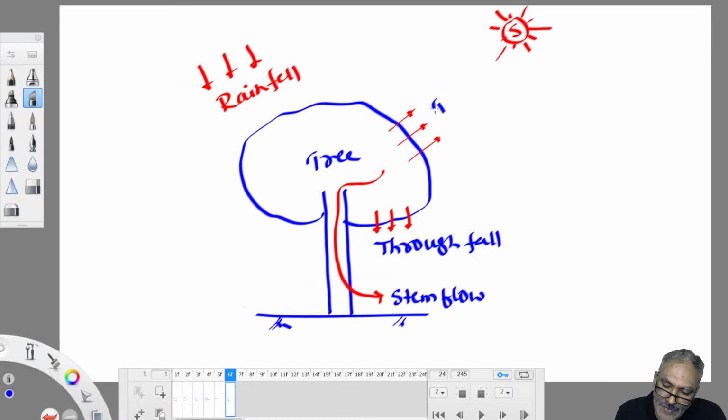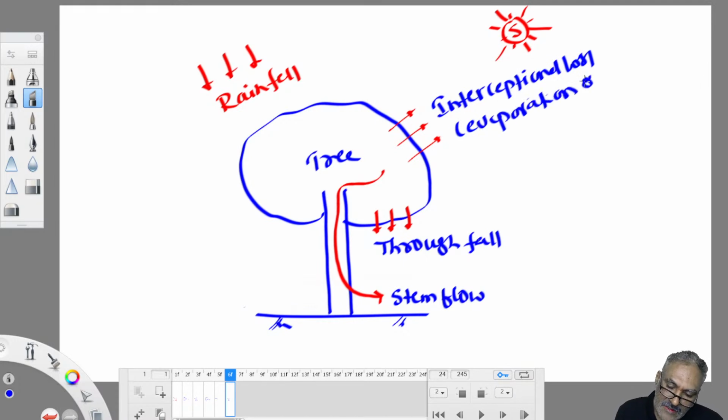That water evaporating from the surface of the leaves, branches or stem of the tree is called interception loss. This is evaporation from the surface of the tree or surface of the building.